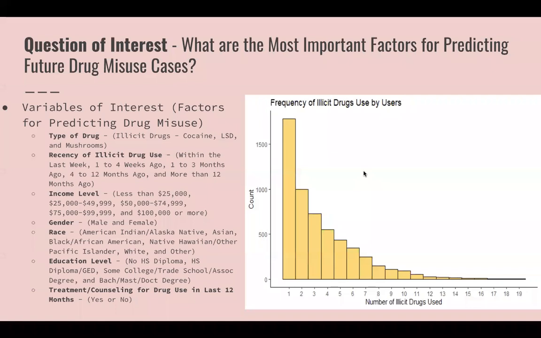So when we first got the dataset, the first thing that we thought of was breaking it down into the number of different illicit drugs that people had used. And so this is a quick distribution that we made with the purpose of exploring different demographics and how it affects the number of illicit drugs that are used by people. And so these different variables of interest that we wanted to look at were the types of drugs that were used by people, the recency of the illicit drugs that were used, income level, gender, race, education level, and whether or not they've received treatment or counseling for the drug use in the previous year.